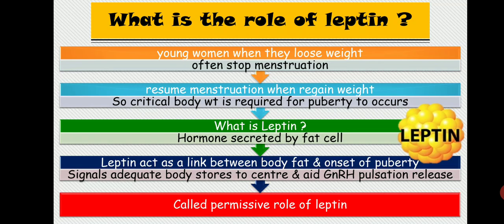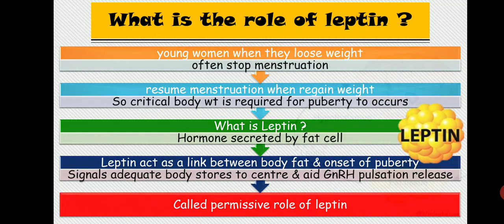If you remember, the corticosteroid is actually not acting through the catecholamine, but a small portion of corticosteroid must be present in order for the catecholamine to do its work. So corticosteroid gives permission to the catecholamine to do its action. In the same fashion, this is the permissive role of leptin. Permissive role means the leptin does not cause the GnRH pulsatile release, but a small amount of leptin is required to initiate GnRH pulsatile release.